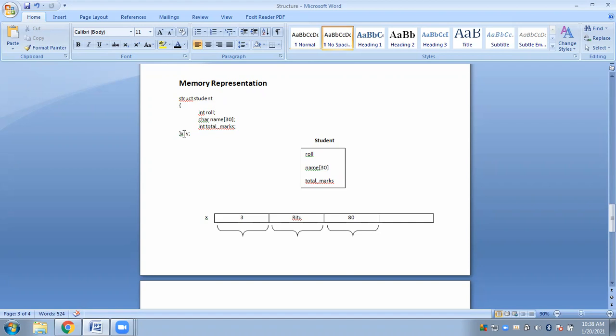How many students am I storing information for? That is why I have taken only two variables. Later on, we will come to that.